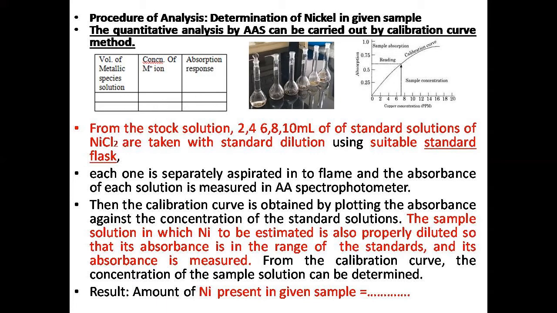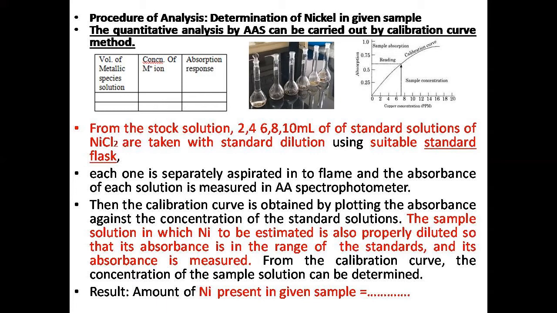Then you need to plot a calibration graph. So what is this calibration? This is the absorption response against the concentration of the metal. Here, if you are analyzing for nickel, nickel you can put. If you are analyzing for copper, copper can be put.